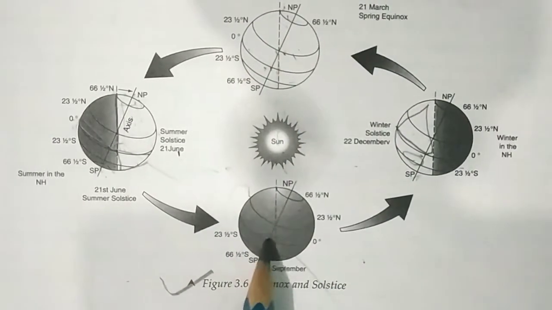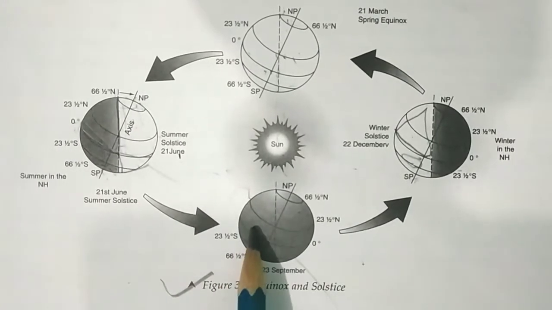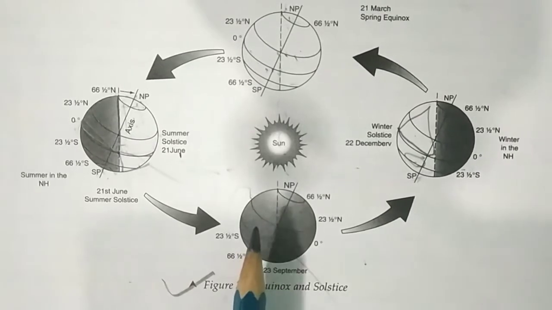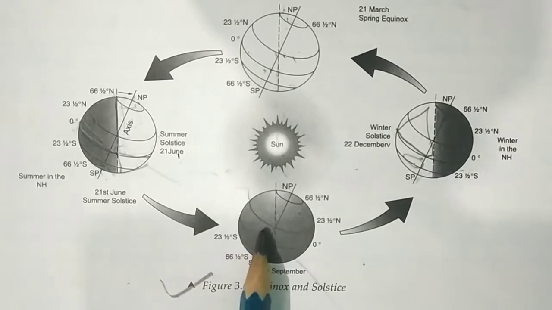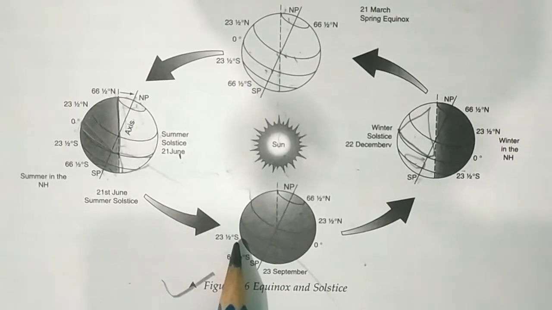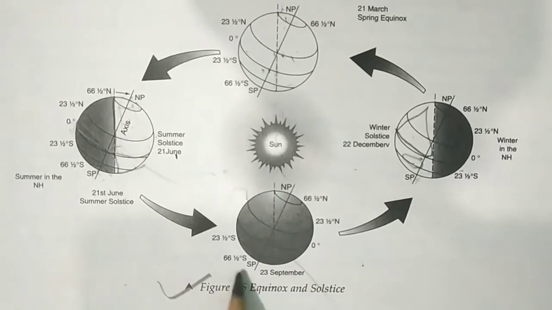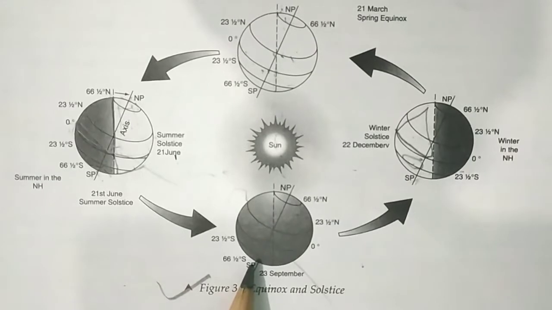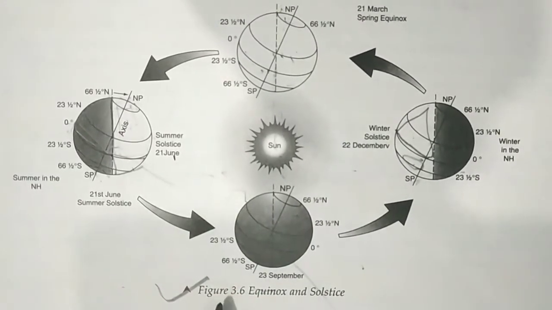Equinoxes. On these 2 days in a year, the sun shines vertically over the equator at an angle of 90 degrees. This angle decreases as one moves away from the equator. These days are 21st March, the spring or vernal equinox, and 23rd September. At the equinoxes the days and nights are of equal length throughout the world.